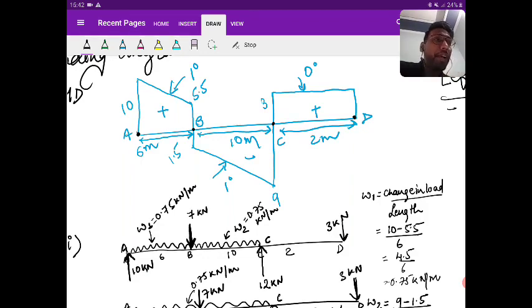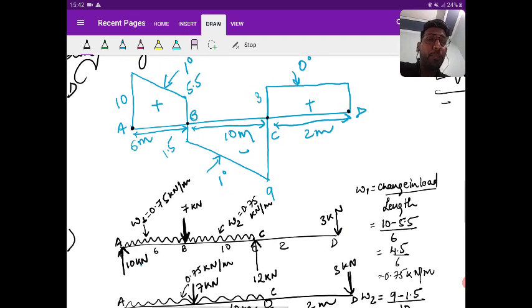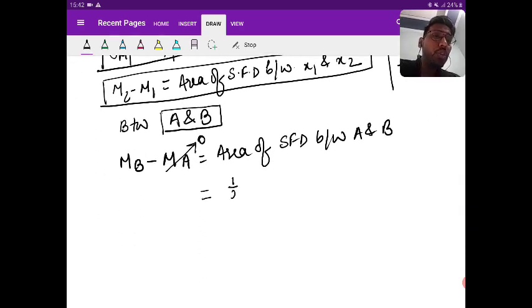Nothing but trapezium area, that is half into 10 plus 5.5 and this multiplied with 6.